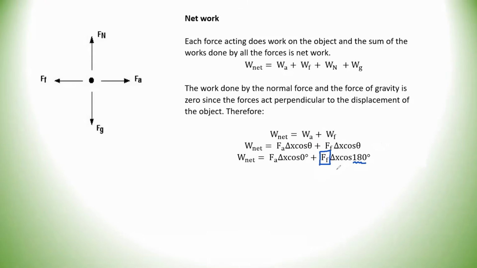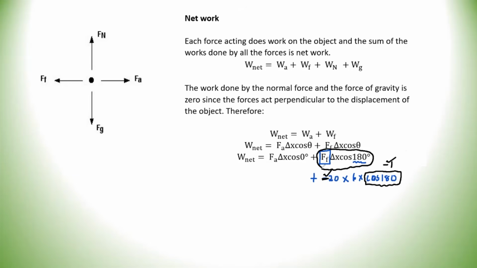So let's say they gave you friction as 20 newtons, so you say plus negative 20. Let's say the displacement is 6. Then you say, oh, it's friction, so it must be cos 180. That's a huge mistake, because cos 180 already stands for -1, and you've put a negative here. Multiplying one negative by another negative is now positive. You've double negated, and that is wrong because the work done by friction can never be positive.